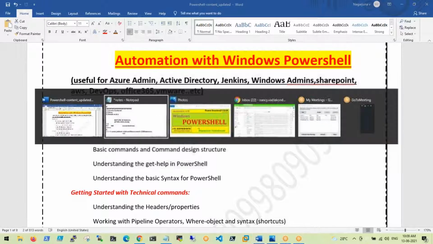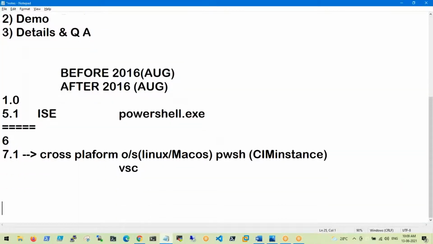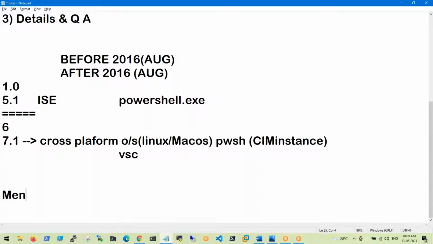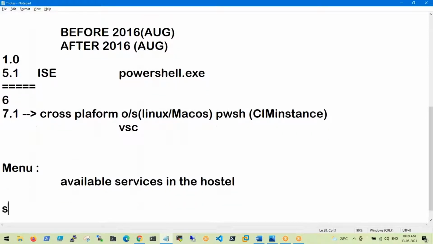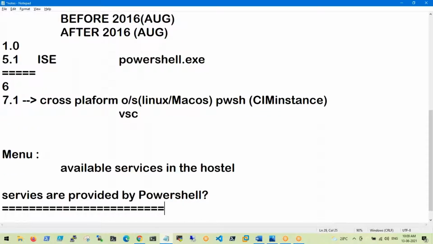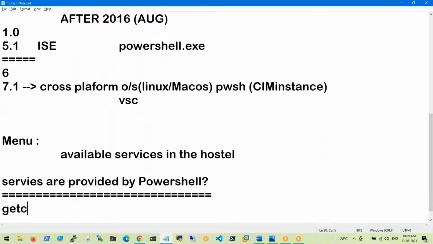See guys, just observe here, when we visit a hotel, normally we will ask for the menu card. Menu card means the available services in the hotel. Similarly, what services are provided by my PowerShell console, my PowerShell machine? For now you can call this a menu. Just remember two things only.